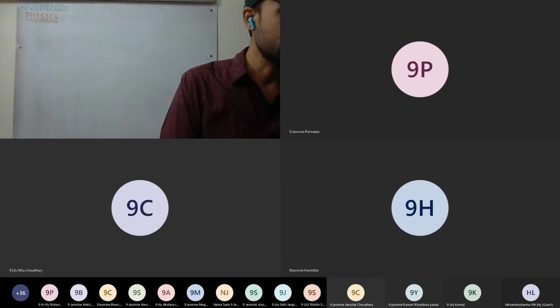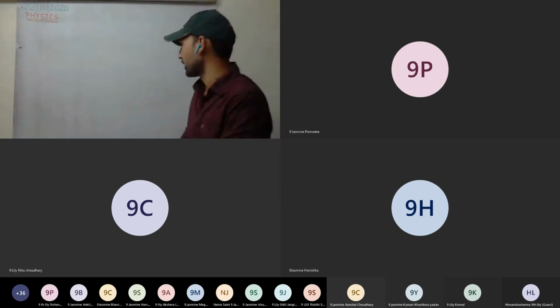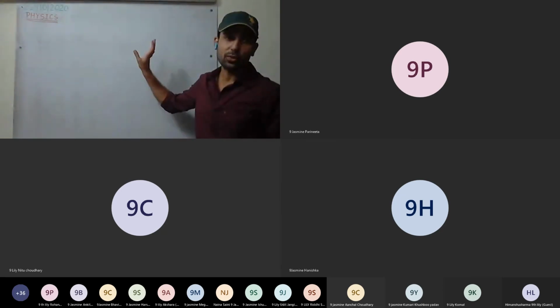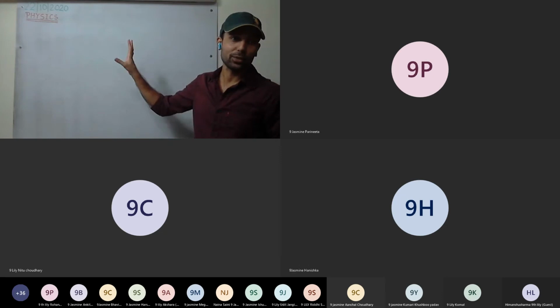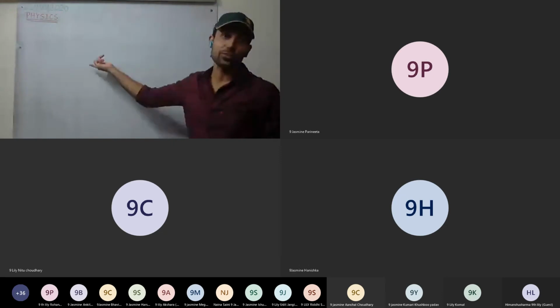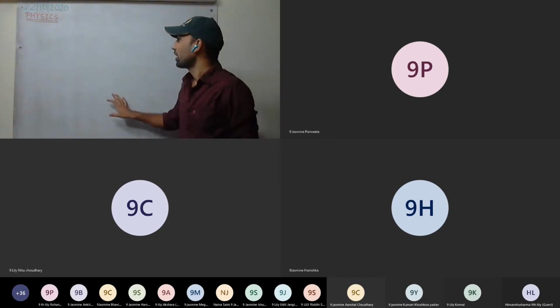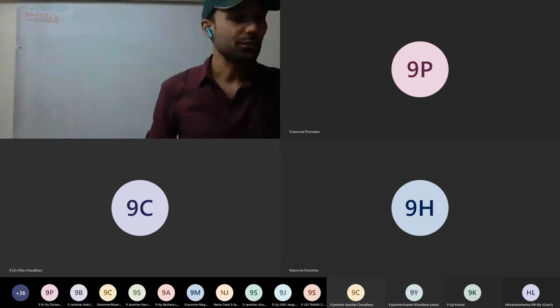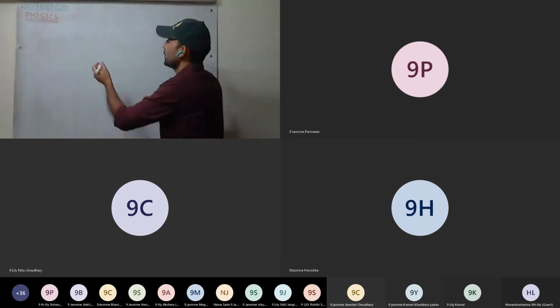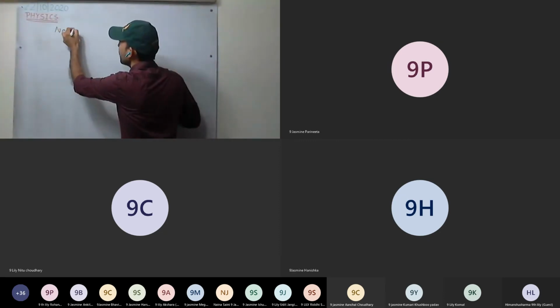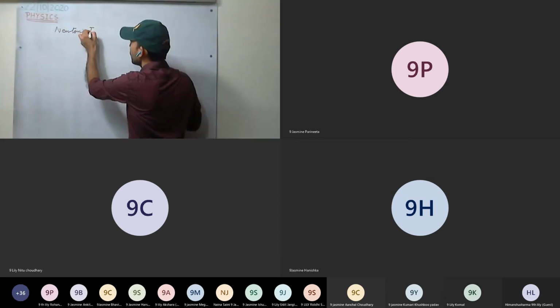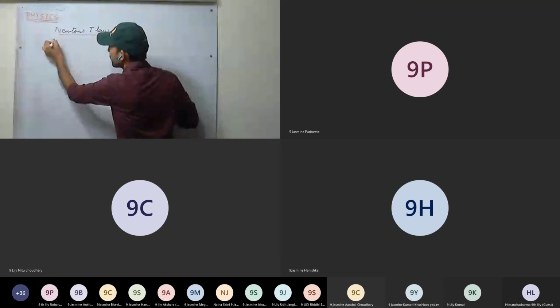So I can complete Newton's first law of inertia. It is very easy and important. Most of the first law we have already discussed. That day, Udit asked many doubts, and we discussed the first law as well as the third law, and a little bit of the second law. So now we'll be discussing Newton's first law of motion, and here we'll be discussing inertia.